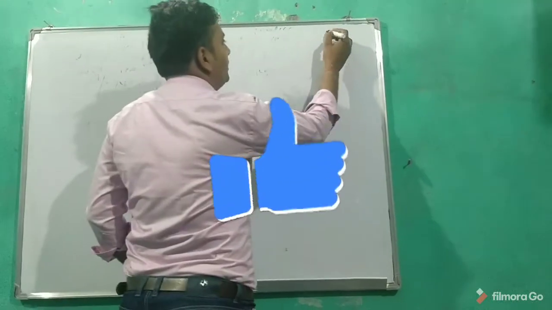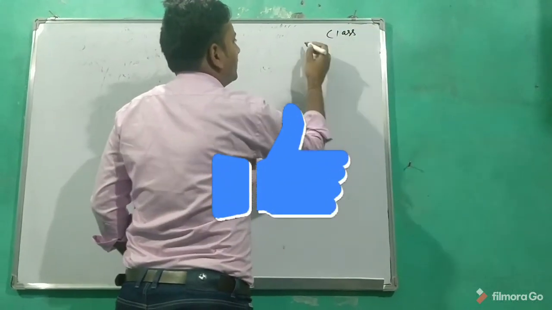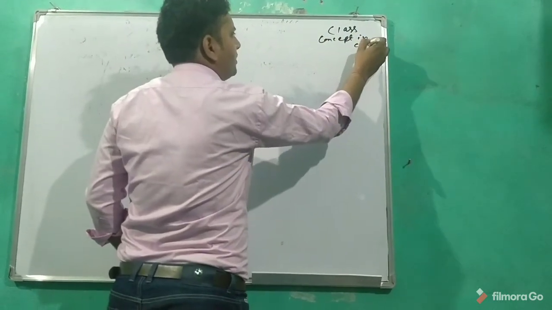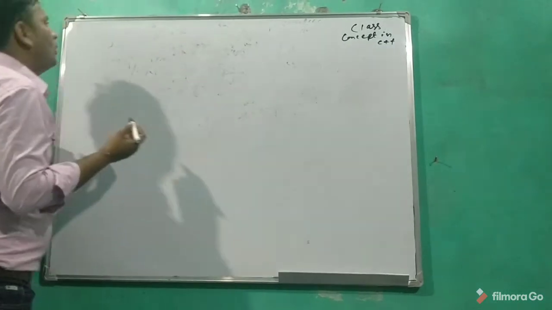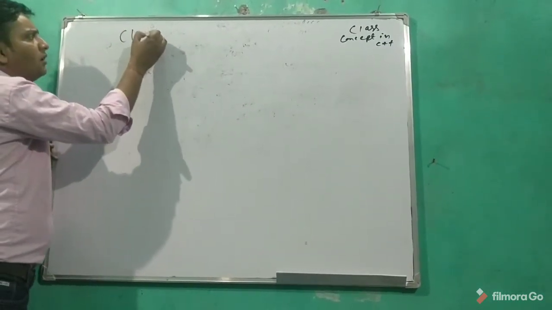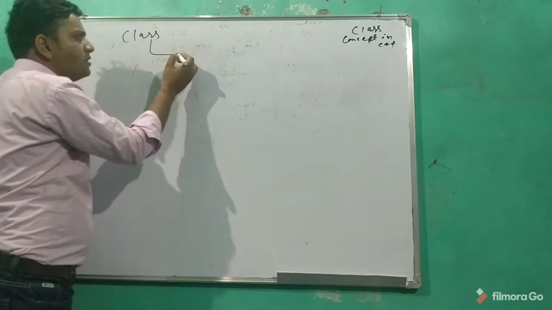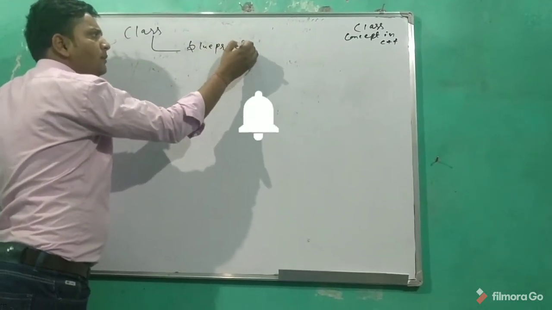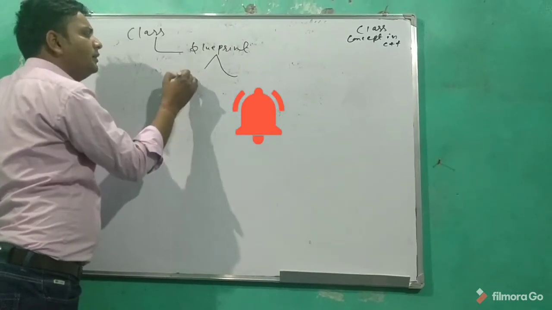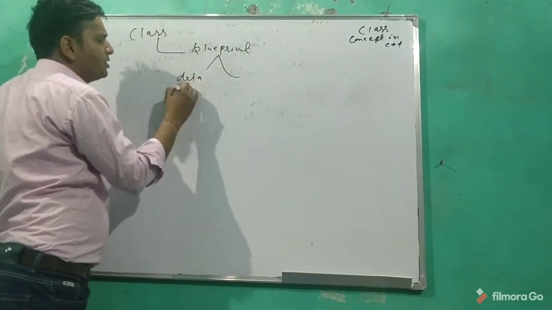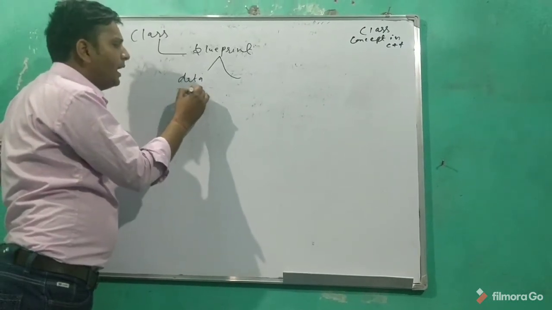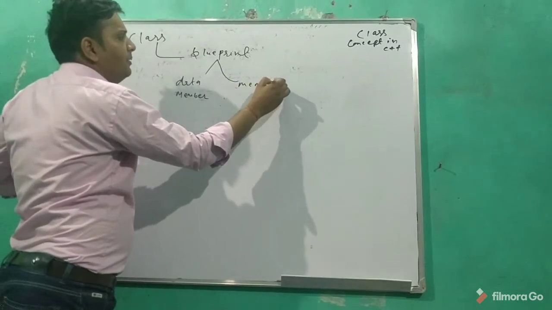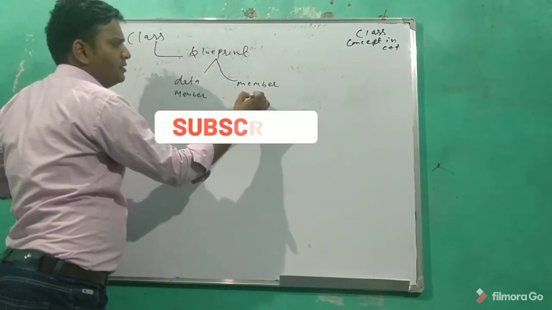So today I'm going to discuss the class concept in C++. So what is a class? First you have to know what a class is. A class is a blueprint. Why is it called a blueprint? Because it is a combination of data members and member functions.